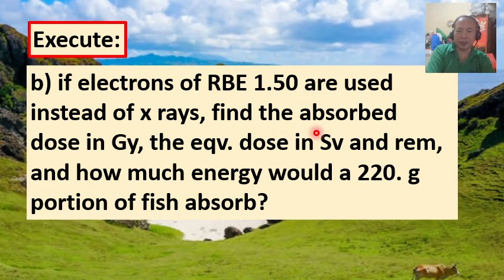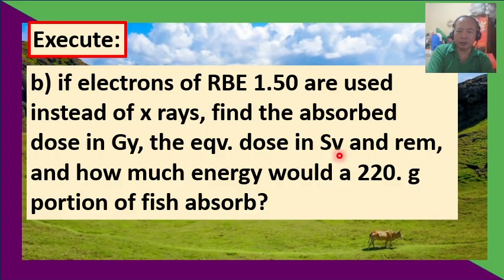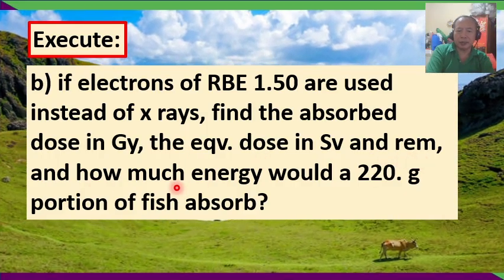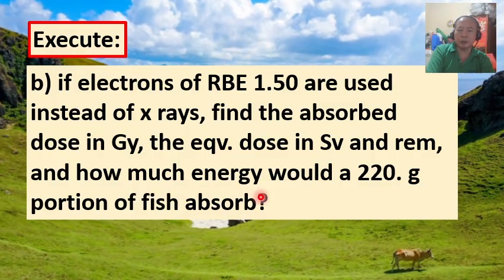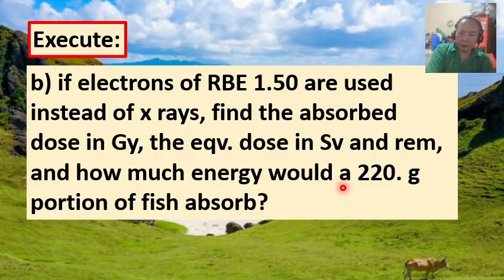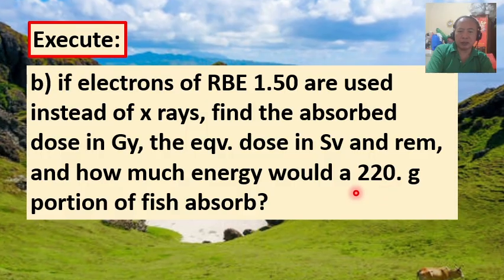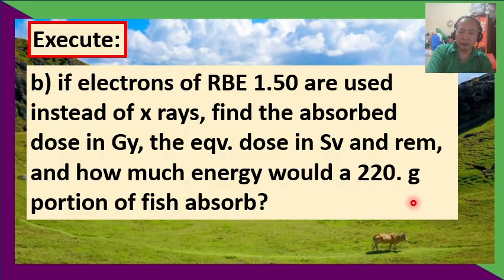That means you're going to find the absorbed dose in gray, the equivalent dose in sievert, as well as in rem, and then calculate the total energy that would be absorbed by a portion of the fish with a mass of 220 grams.